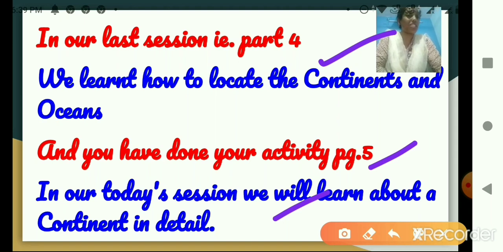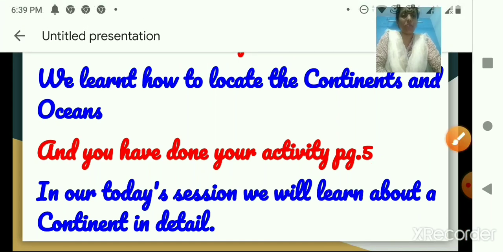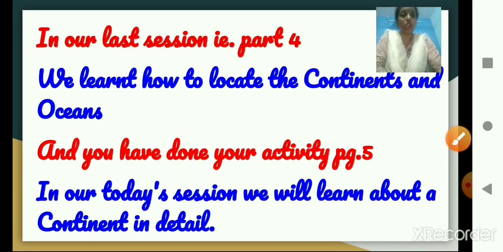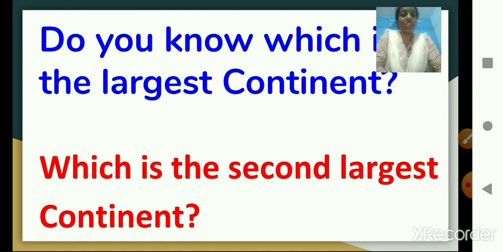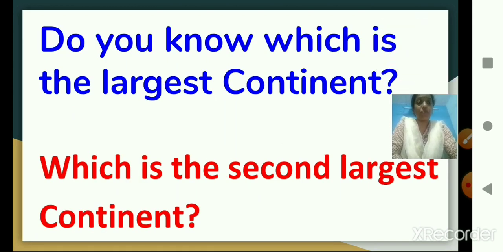Now, which continent, children? Can you guess? Before that, let me ask you a few questions. You need to answer me. Children, do you know which is the largest continent? I told you in the previous session. Do you remember? Yes, which is the largest continent, children? Yes, absolutely correct. Asia is the largest, that is the first largest continent. Fine.